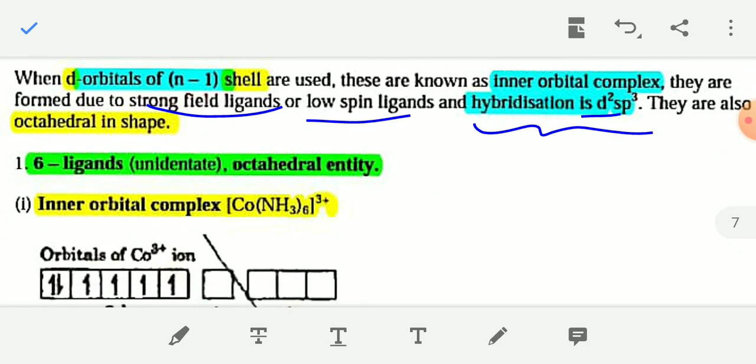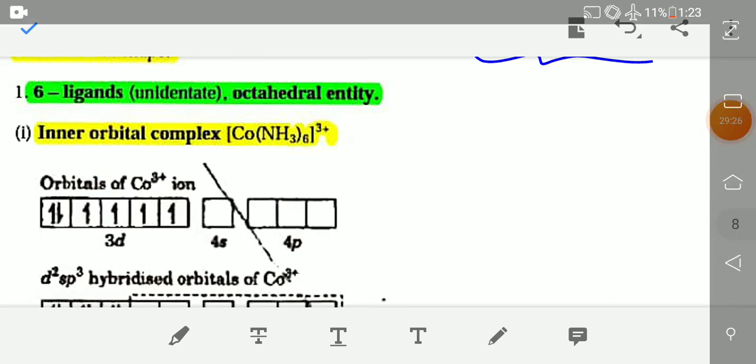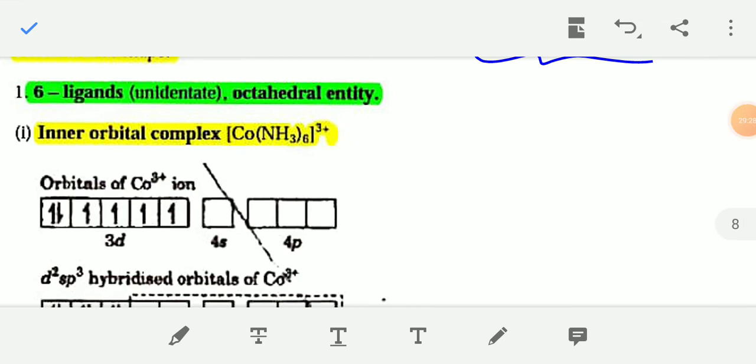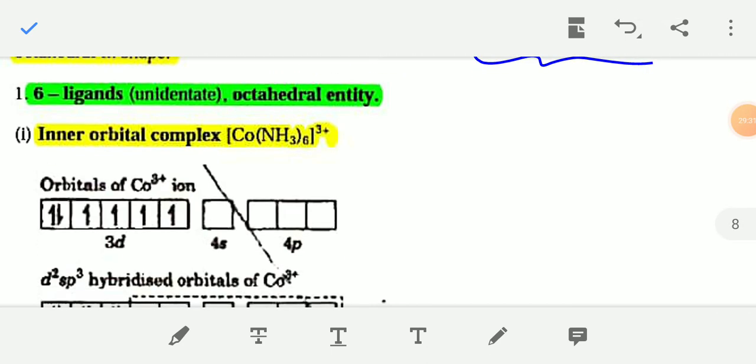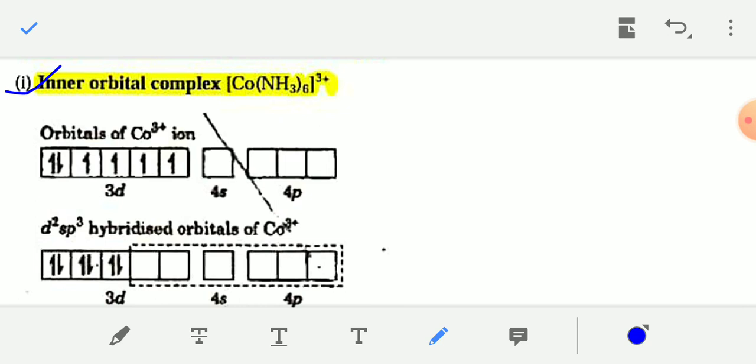So see, the first inner orbital complex of a 6-coordinated complex. The first example is the inner orbital complex [Co(NH3)6]3+. In this complex, the central metal atom is cobalt, and you have to write first the atomic electronic configuration of cobalt.